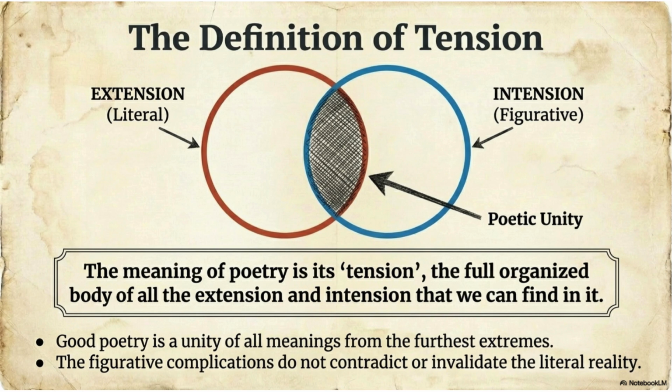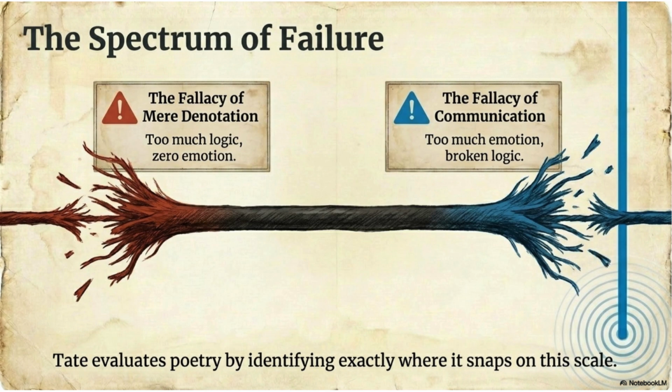This is the central definition of Alan Tate's theory and the foundation of his contribution to new criticism. After defining tension, Alan Tate now explains why some poems fail. Look at the image carefully. We see a rope stretched between two sides. Notice that the rope is breaking at both ends. This is Tate's central message.